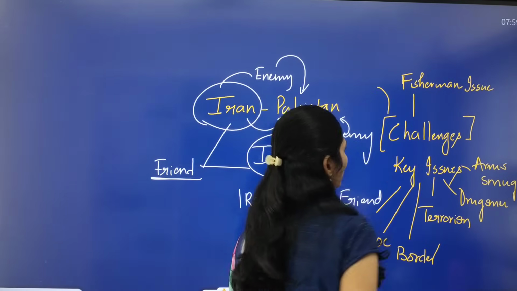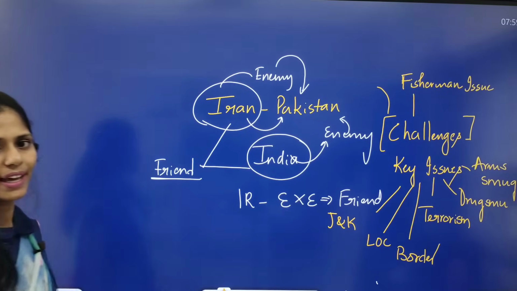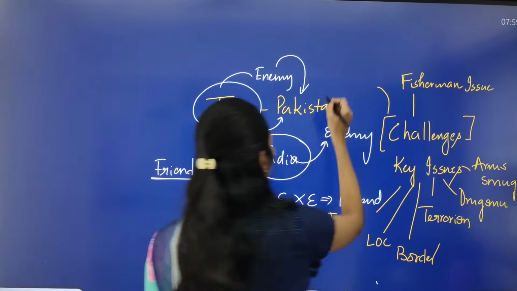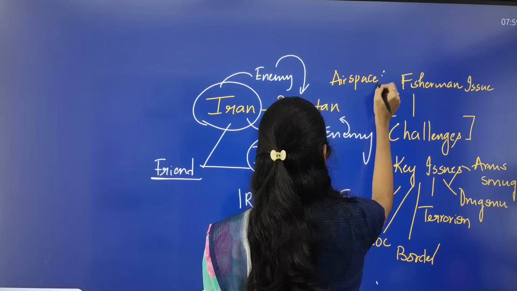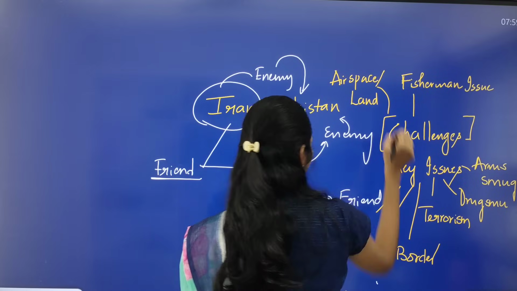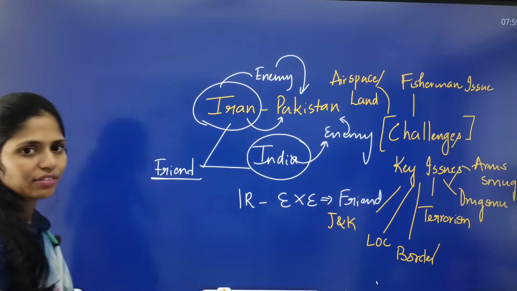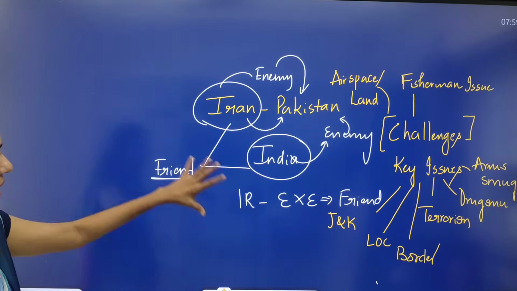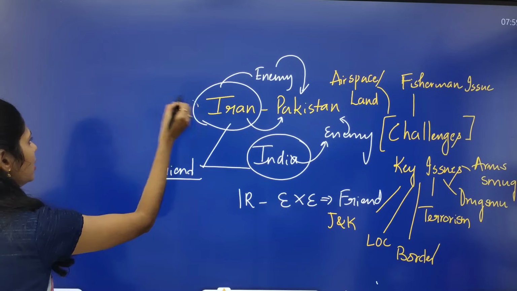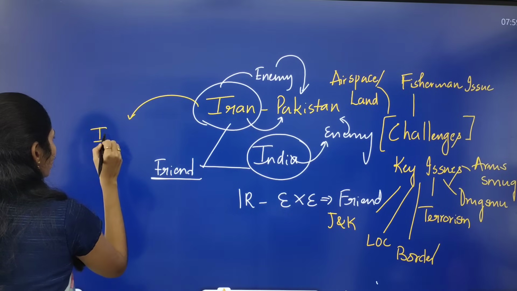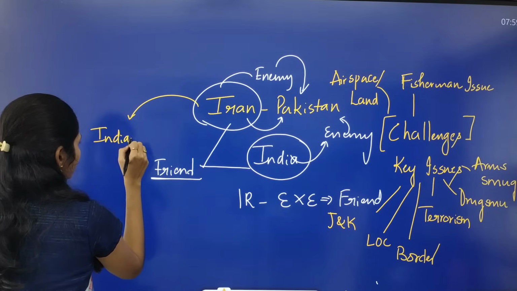And Pakistan will not allow India even to use airspace or land, okay, to reach Afghanistan. So here one common point between India and Iran is that they are sharing a boundary with the Indian Ocean.